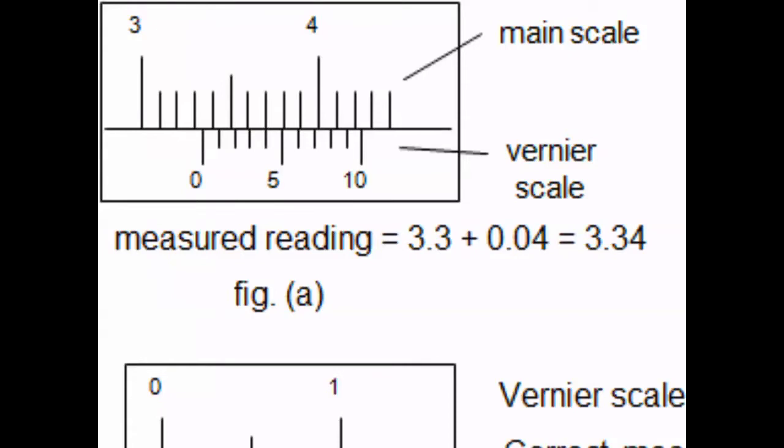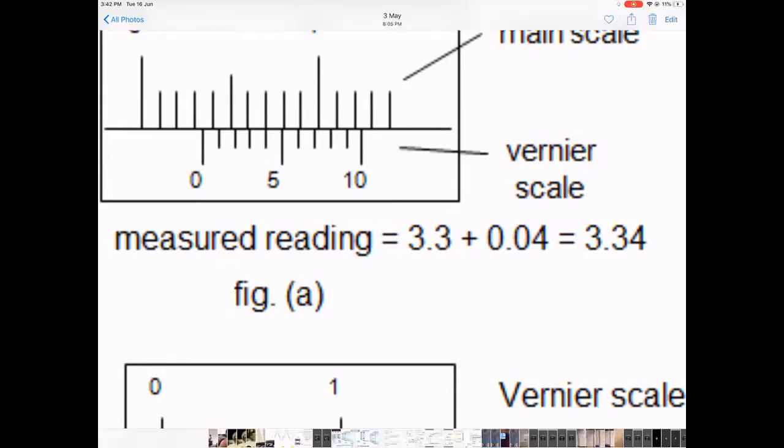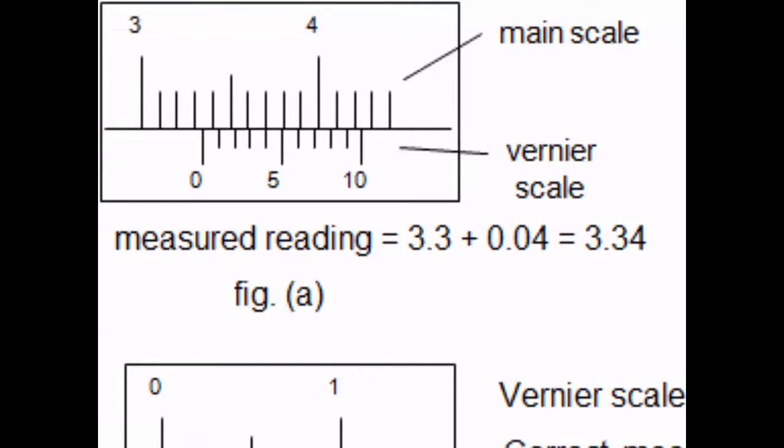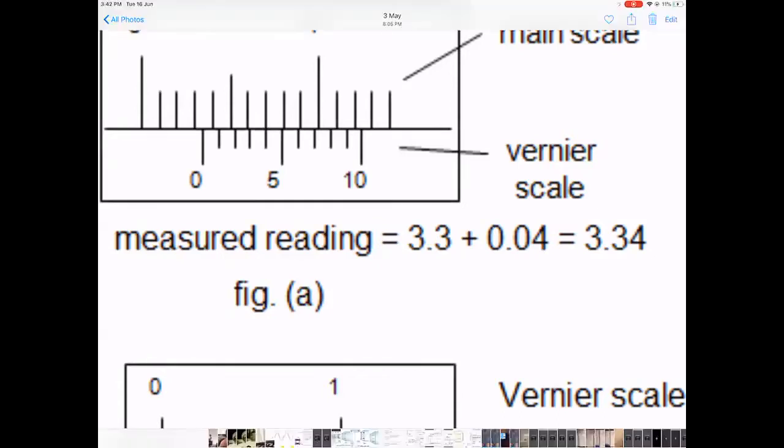I told you the gap between the first one of the main scale and the first one of the vernier scale is the least count. Second one will be 2 into least count. Third is 3 into least count. So here now the 4th one is coinciding, so it becomes 4 into least count. Look here, this is 3 here. So 3 centimeters, 3 millimeters. Now the 4th reading is coinciding and my least count was 0.01. So it becomes 3.34. Do you understand this concept of 3.34?